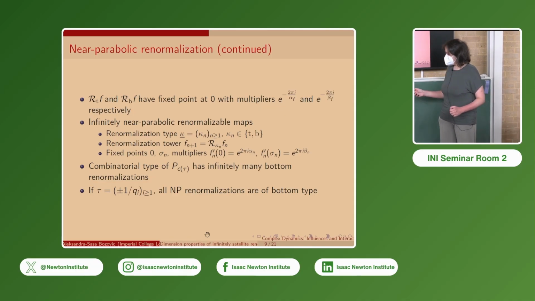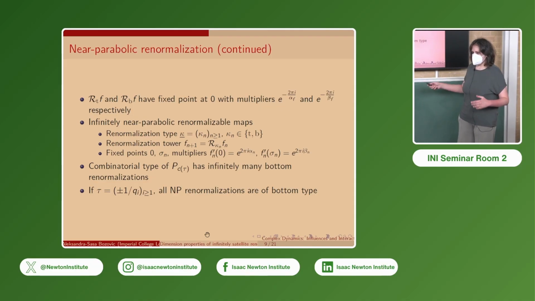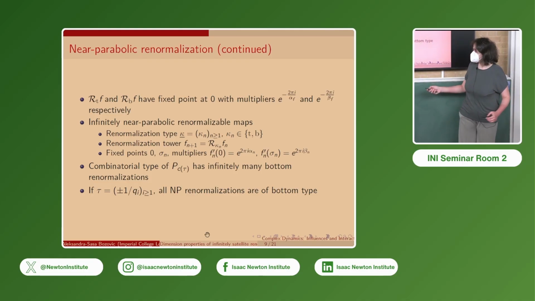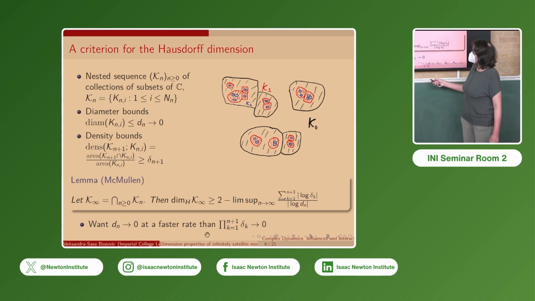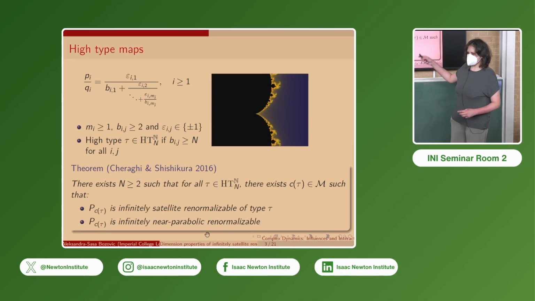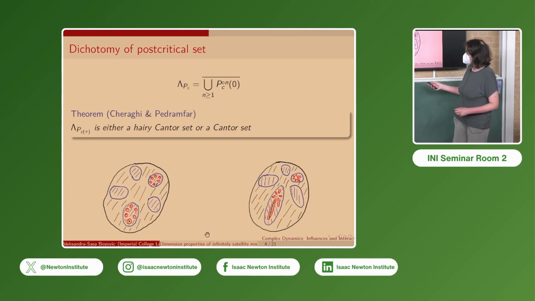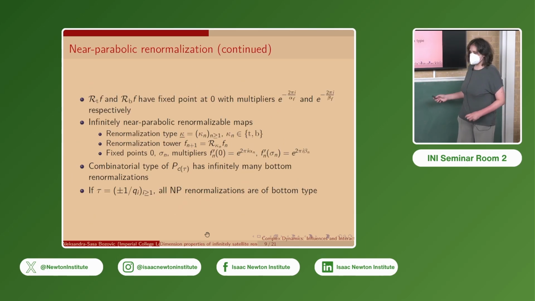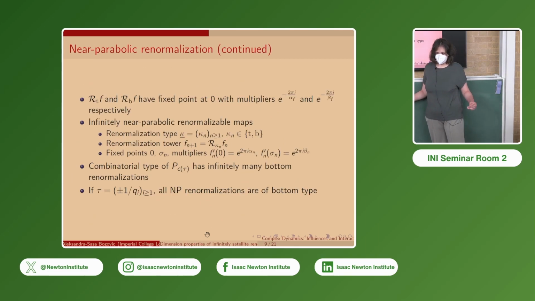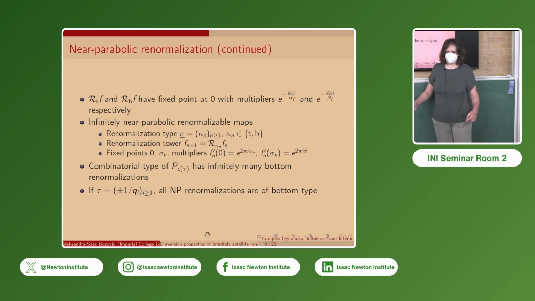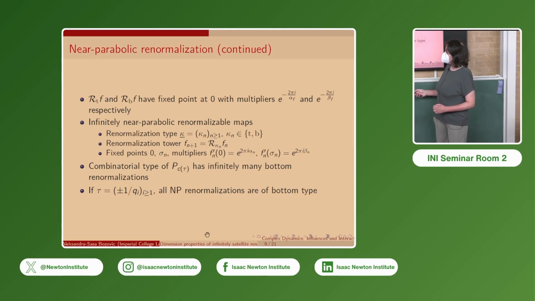However, if the combinatorial type consists of unit fractions, that is, these continued fractions have length 1, then all the renormalizations will be of bottom type. We will focus on this case in some examples because we have some nicer properties then.